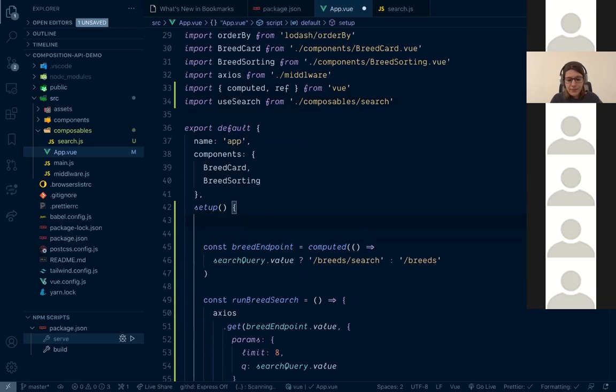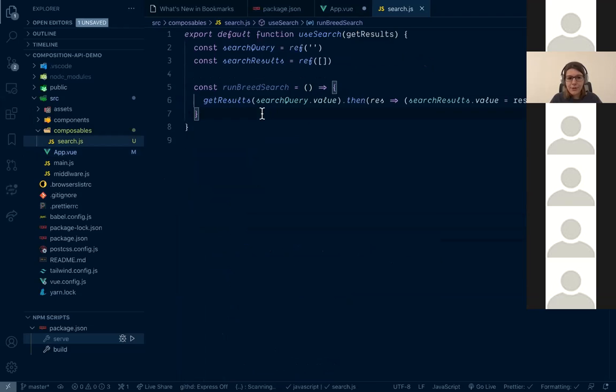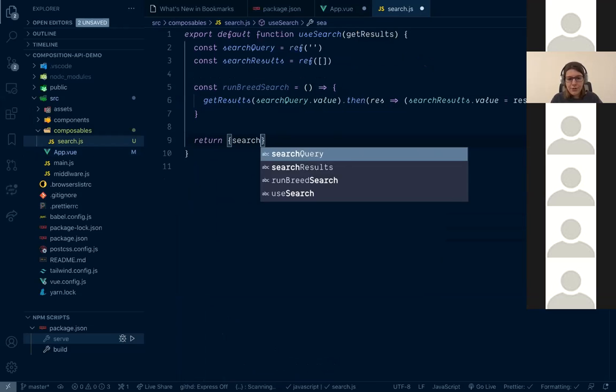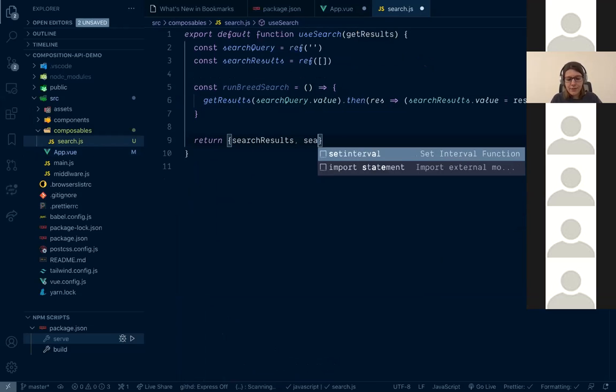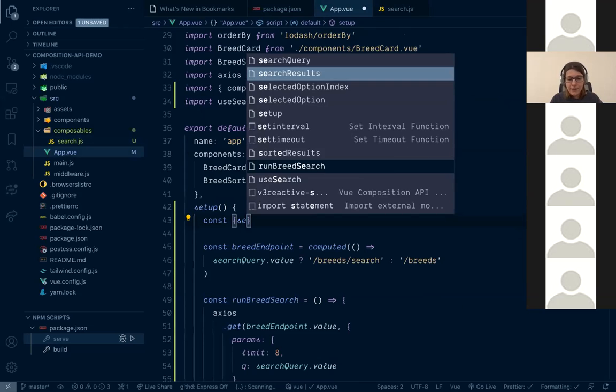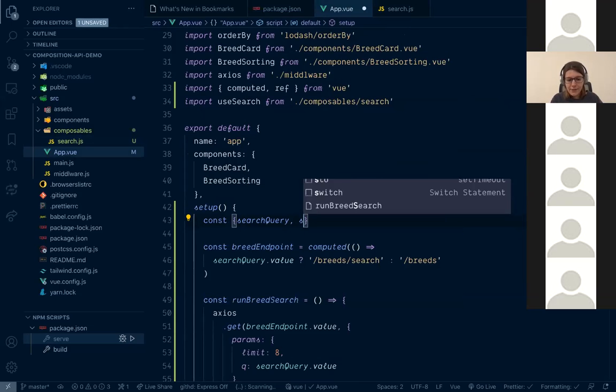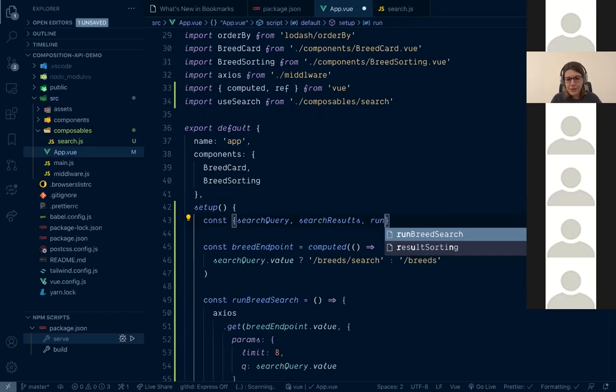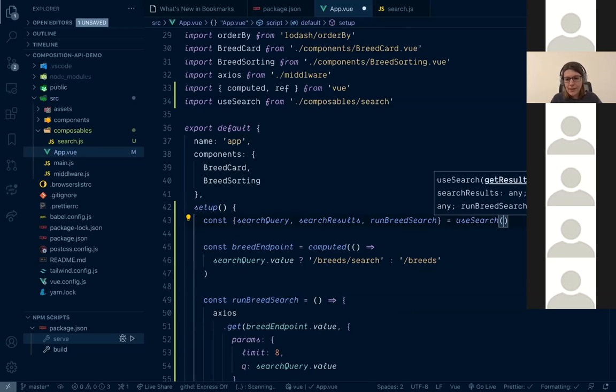So here, oh, and again, don't forget to return things: search results, search query, and method. So here I'm accessing them. Search query, search results, and runBreedSearch are exposed from useSearch, and let's pass a method here.